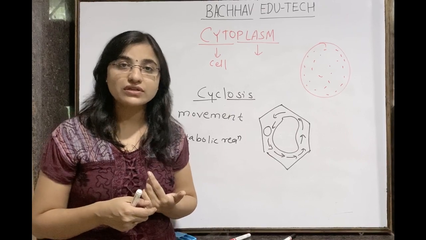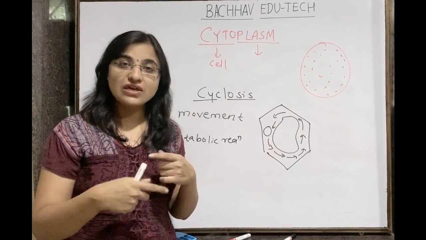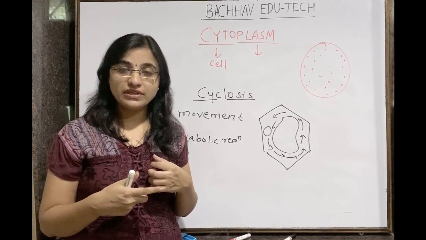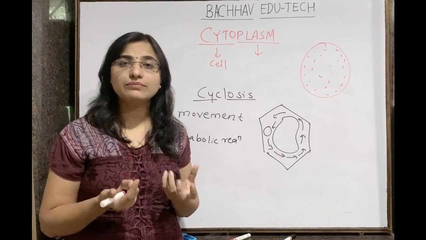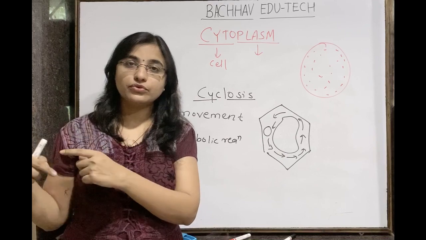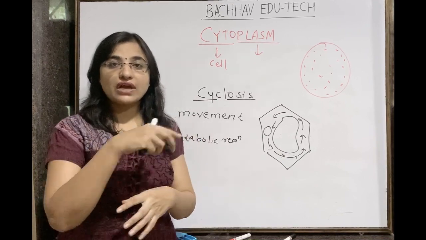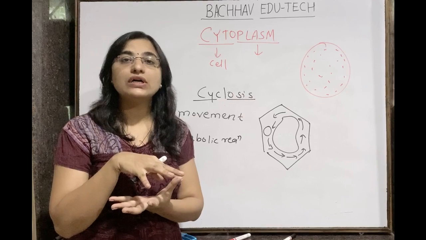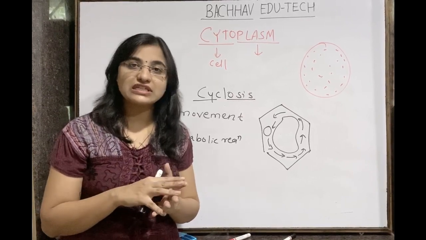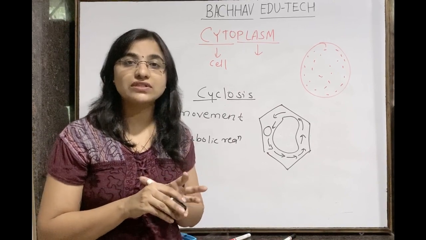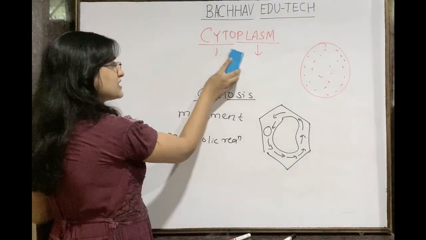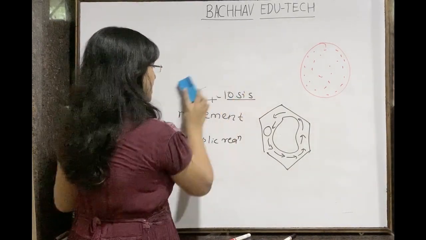What is the cytoplasm doing? The cytoplasm is doing cyclosis. Cyclosis is nothing but the rotational or circulational movement, which is either unidirectional or multidirectional. In the case of an animal cell, it is multidirectional, moving to each of the vesicles. So the cytoplasm keeps moving so that there is equal distribution of whatever content is present. Understand this? So this is the cytoplasm, which is the major site for metabolic reactions. It makes up the volume of the cell. So this is about the cytoplasm.